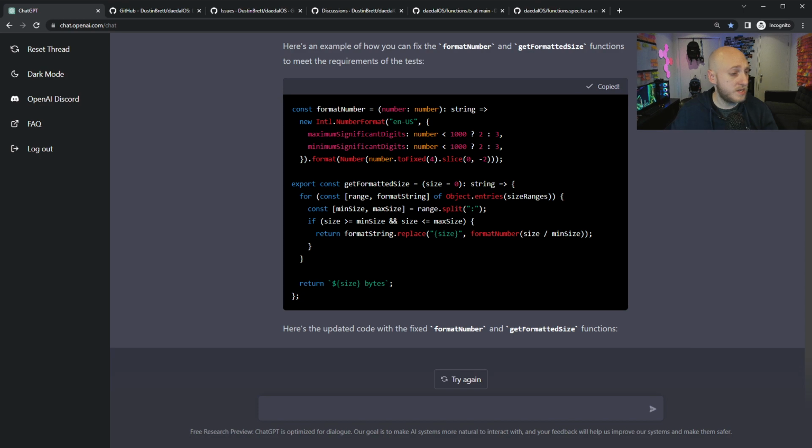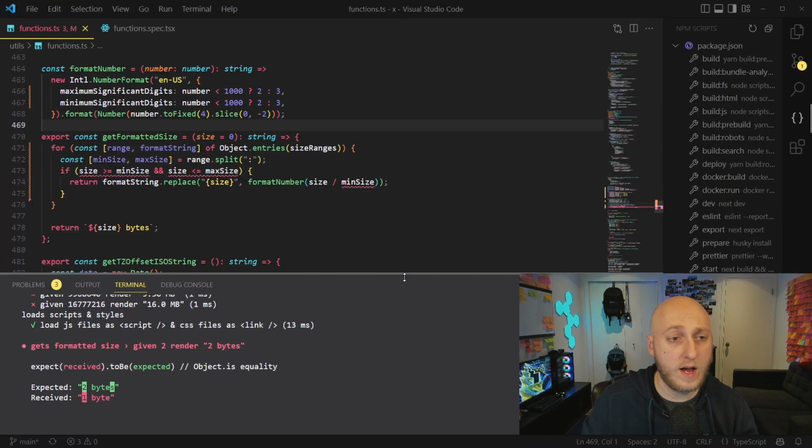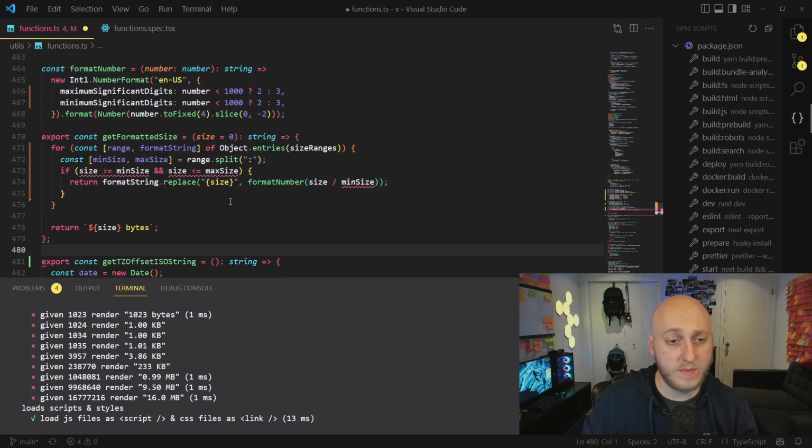Okay, so let's see here. It switched format number and it switched get format size. I don't know how it switched them because I wasn't paying attention to its suggestions. Looks like there might have been a subtle change, but I'm honestly questioning whether there was.